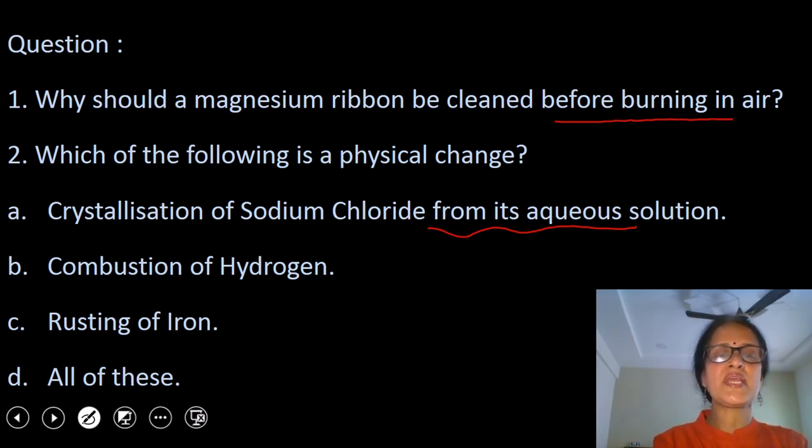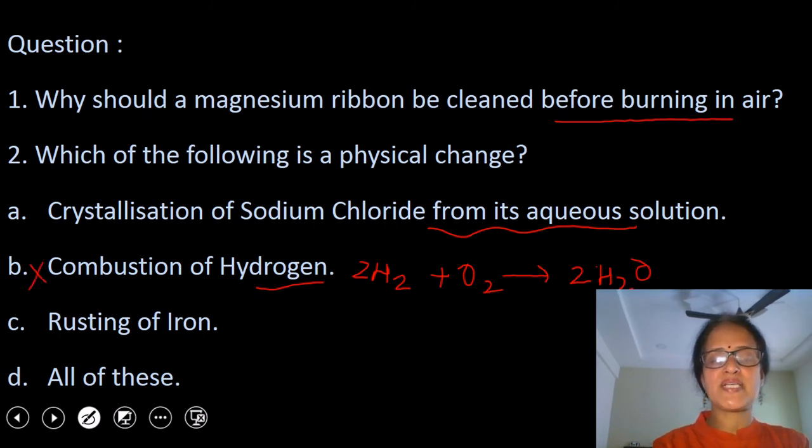Combustion of hydrogen gas. Combustion means burning, and burning always involves reaction with oxygen of air. So when hydrogen combines with oxygen of air, formation of a new substance takes place. The new substance formed is water. So this is an example of chemical change.